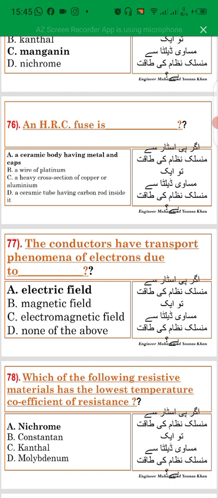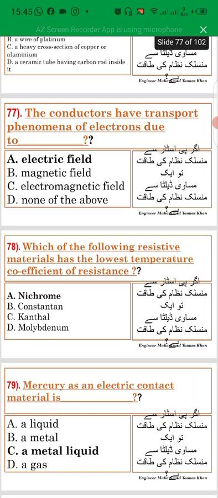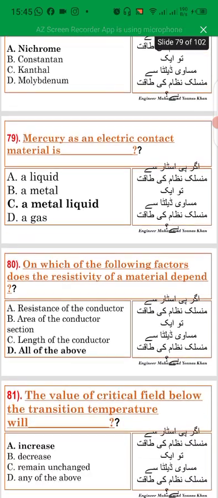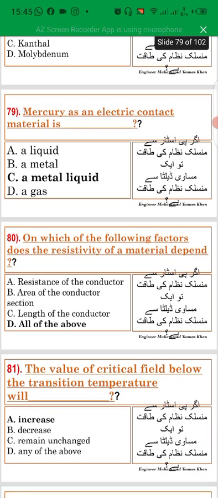An HRC fuse is a ceramic body having metal end caps. The conductor has transport phenomenon of electrons due to the electric field. Which of the following resistive materials has the lowest temperature coefficient of resistance? Nichrome. Mercury, an electric contact material, is a liquid metal.